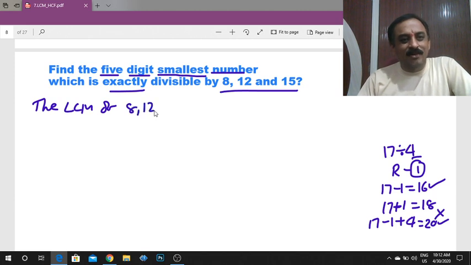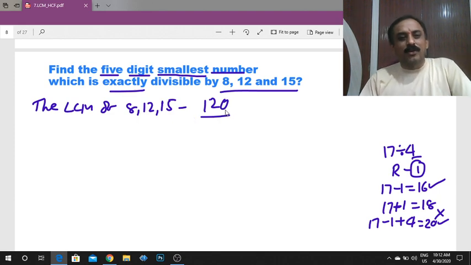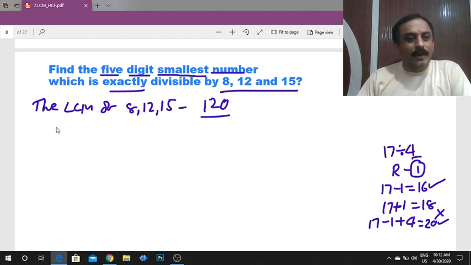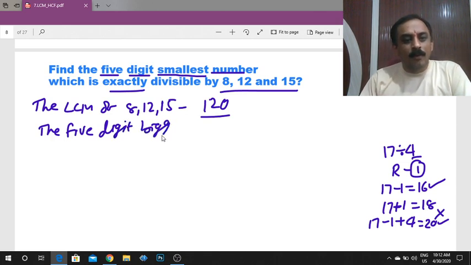The LCM of 8, 12 and 15 is 120. So 120 is divisible by 8, 12, 15. So not only 120, all 120 multiples are also divisible by 8, 12 and 15. So now here, what is the 5-digit biggest number? The 5-digit smallest number is, tell me, 10,000.